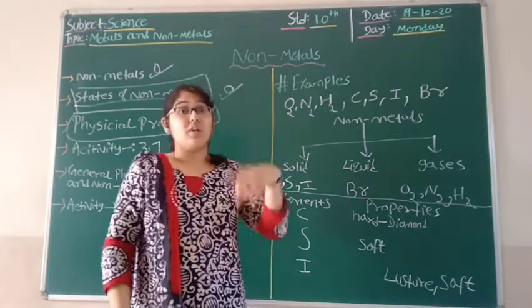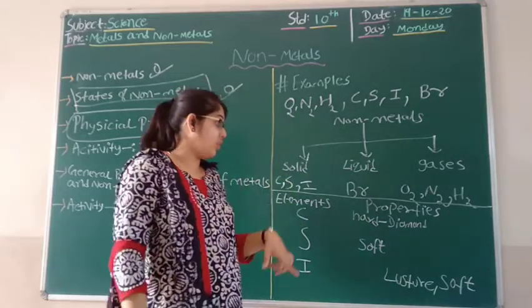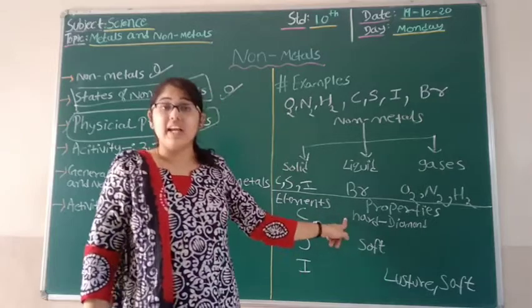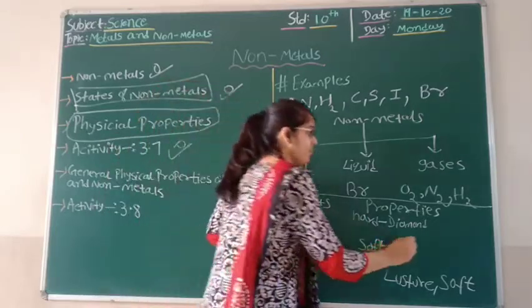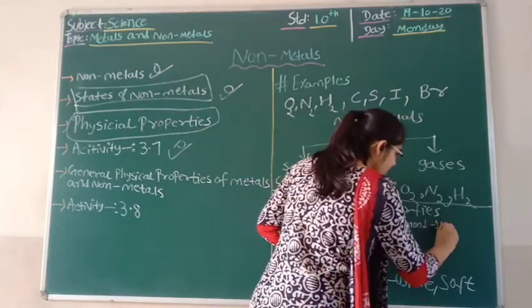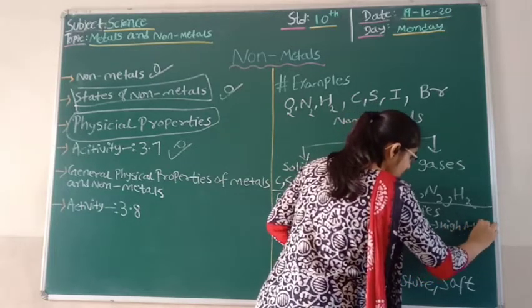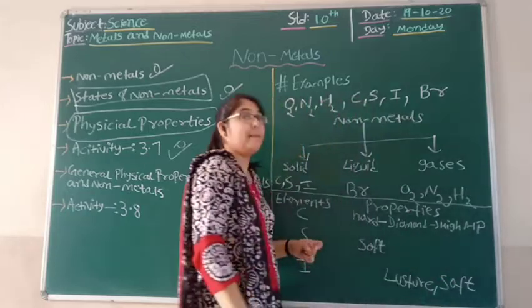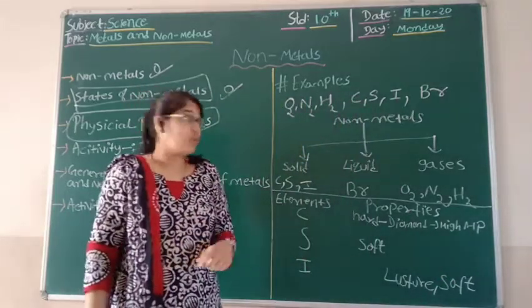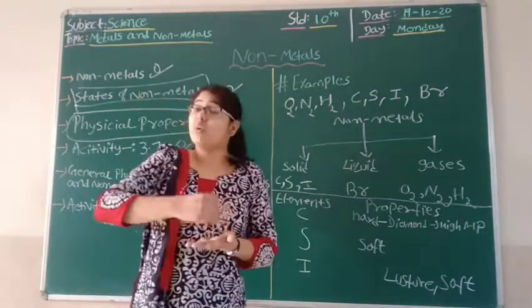But if we talk about the other type of carbon, that is diamond, then diamond has a high melting point because it is hard and it cannot be melted so easily.